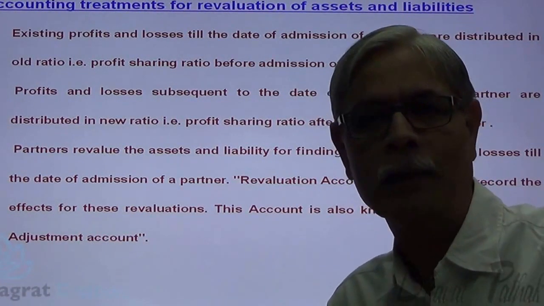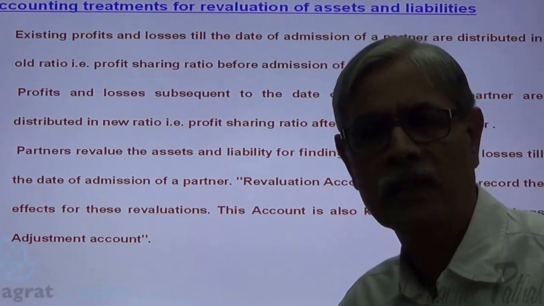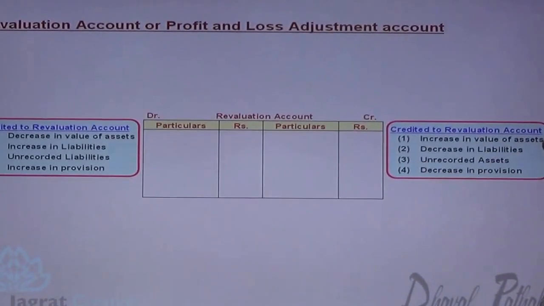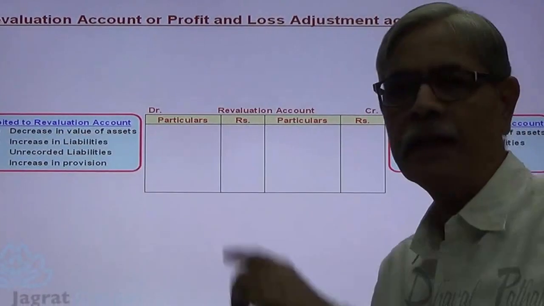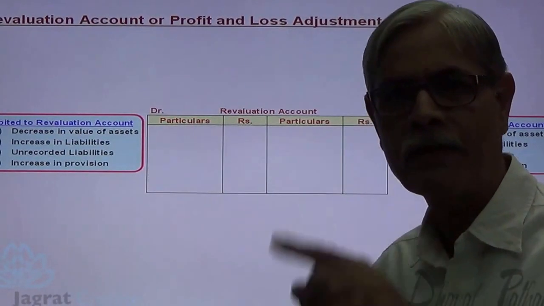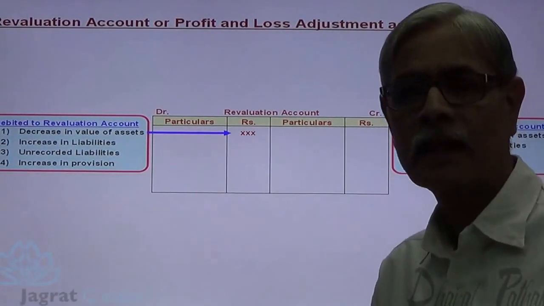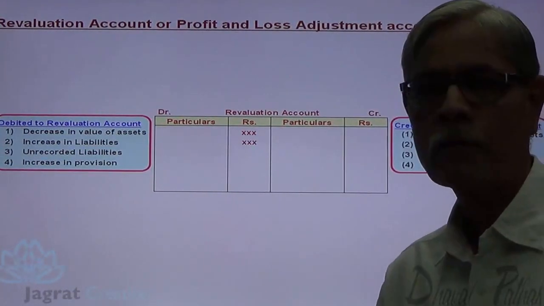You have studied how to prepare profit and loss adjustment account in chapter 3. I will just remind you of all those concepts in brief, then I will proceed further to the next point. This is my revaluation account, the other name is profit and loss adjustment account. Decrease in the balance sheet value of an asset is a loss, debited. Increase in liability is also a loss, debited to revaluation account.